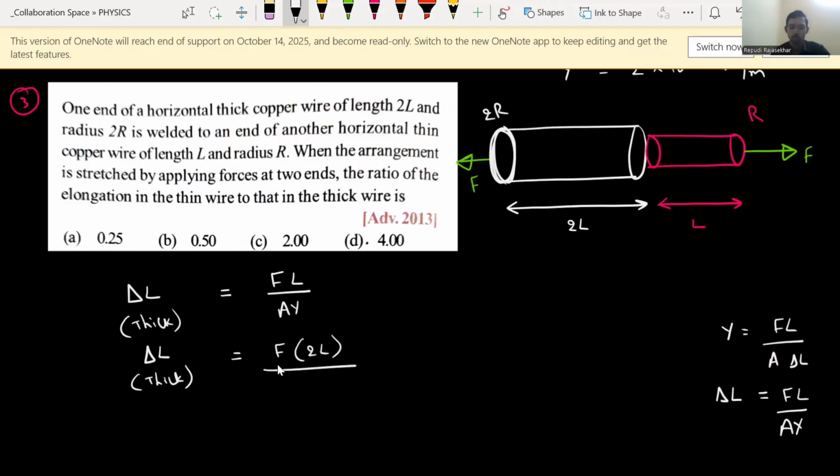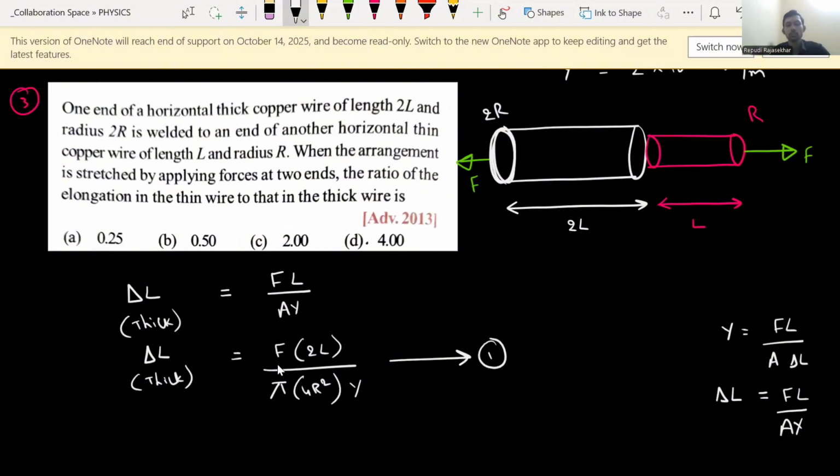So we have to take the circular cross section, that is pi r squared. So the area is pi times the radius squared. What is the radius of the first wire? 2r. So r squared, that means we need to write 4r squared. Young's modulus is Y only. Let us take this as equation number 1.